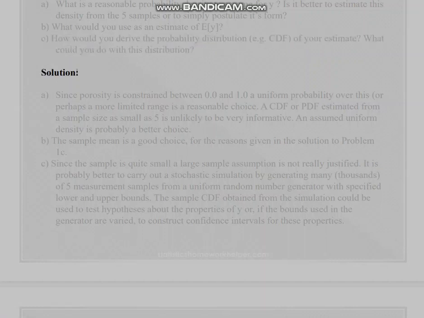Solution. A. Since porosity is constrained between 0.0 and 1.0, a uniform probability over this, or perhaps a more limited range, is a reasonable choice. A CDF or PDF estimated from a sample size as small as 5 is unlikely to be very informative. An assumed uniform density is probably a better choice. B. The sample mean is a good choice, for the reasons given in the solution to problem 1c.